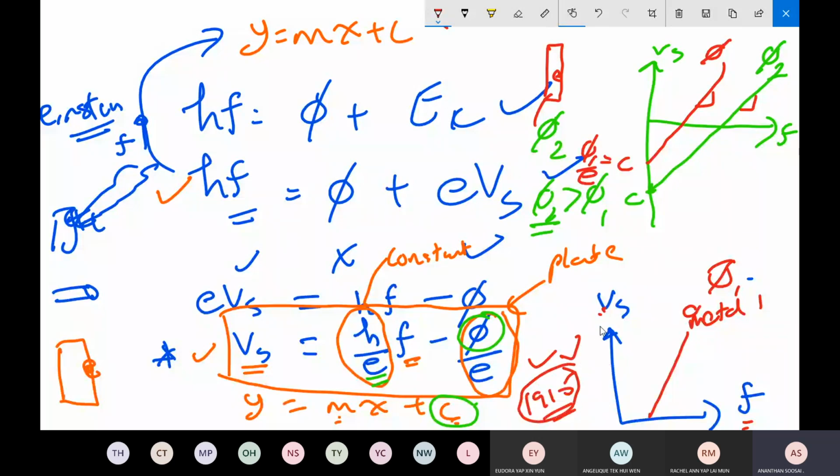Einstein's idea was reported in 1905. In 1915, Millikan did an experiment and found Einstein to be correct. In 1921, Einstein was awarded the Nobel Prize, 16 years after he wrote about the photoelectric effect. Without Millikan, I don't think Einstein would get the Nobel Prize for the photoelectric effect. Millikan eventually helped him.